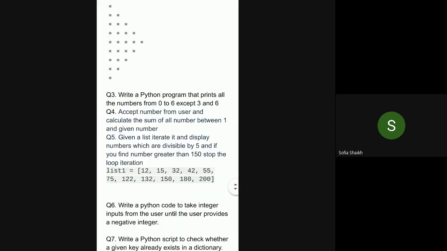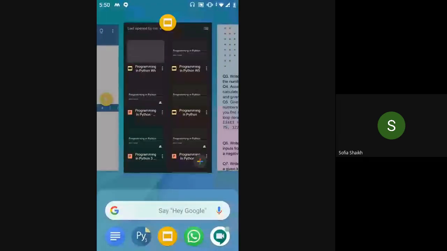That is question number 4. Accept a number from the user and calculate the sum of all numbers between 1 and the given number. Right? First, let me just explain the question. It's a simple question only.